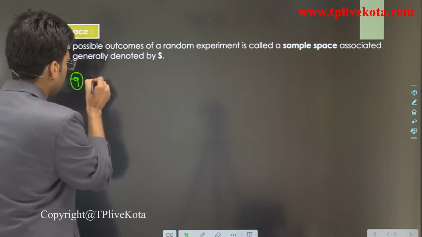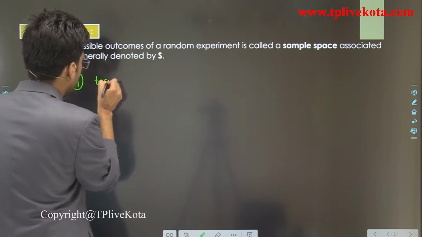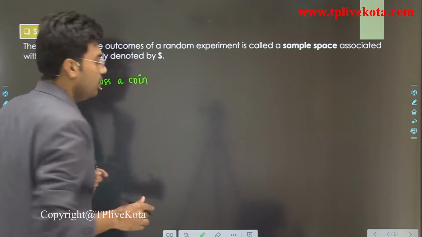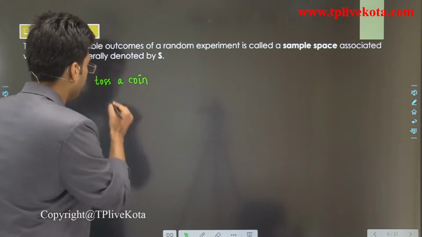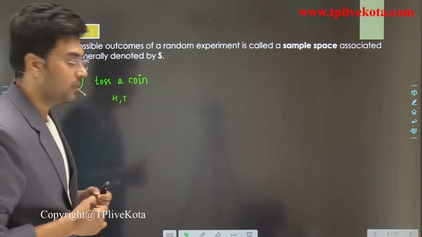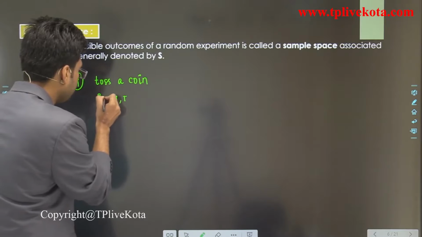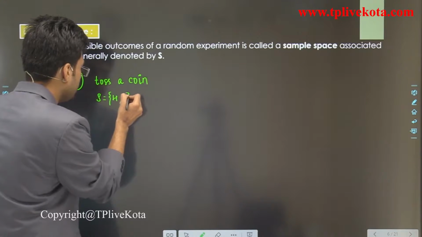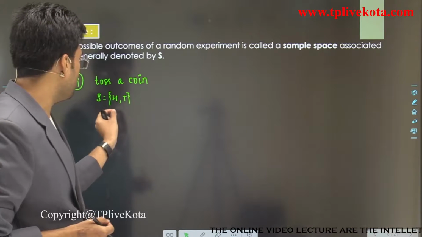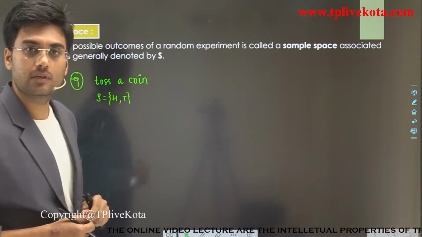if we toss a coin, then possible cases are what? Either we get head or we get tail. So we can write S is equal to H and T. So this is the sample space, H and T. Clear?